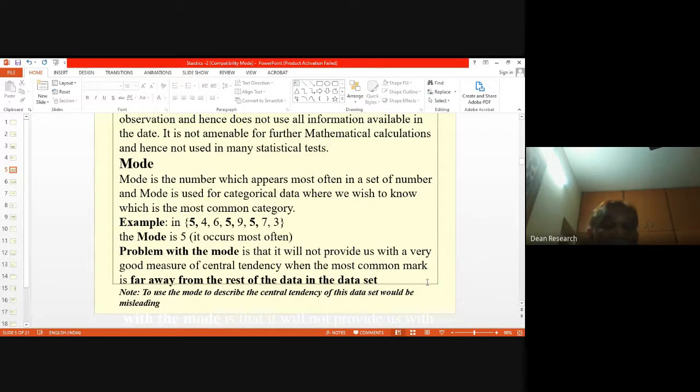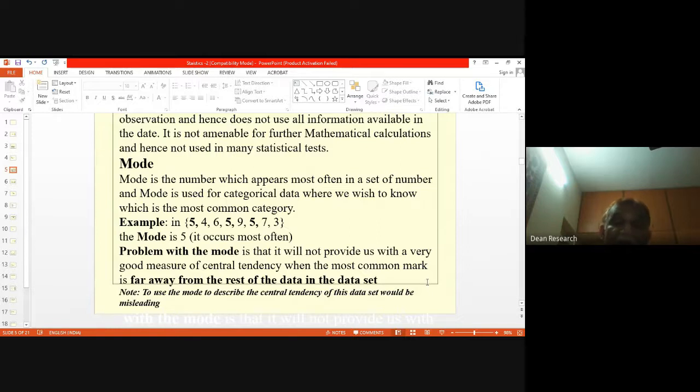Now, the problem with mode is that it will not provide us with a very good measure of central tendency when the most common mark is far away from the rest of the data in the data set. See, you have data 3, 4, 5, 6, 7, and then 9.